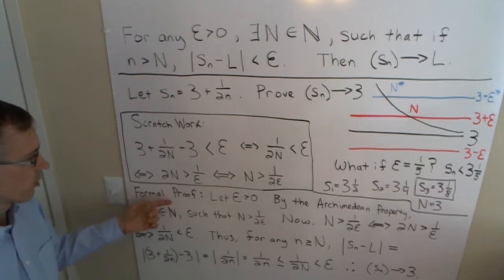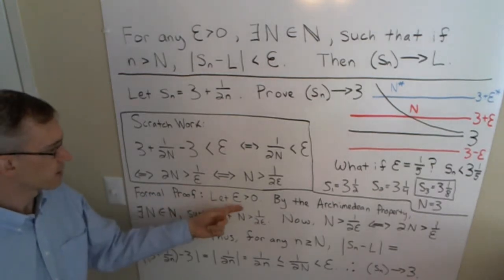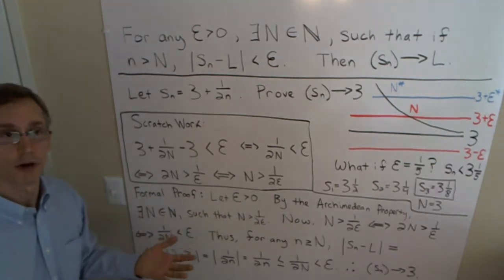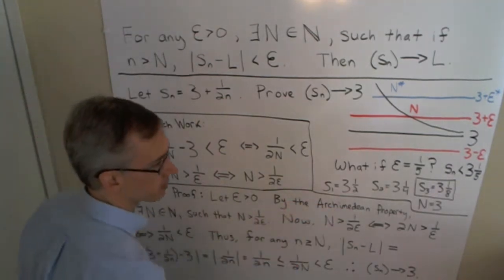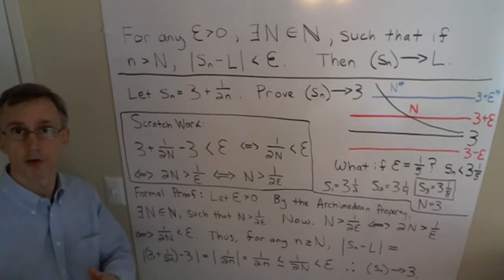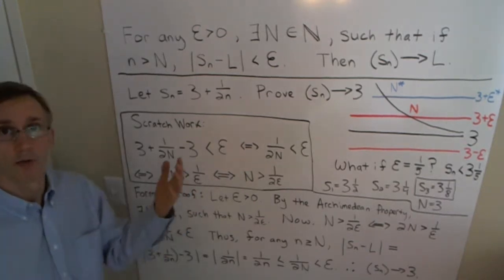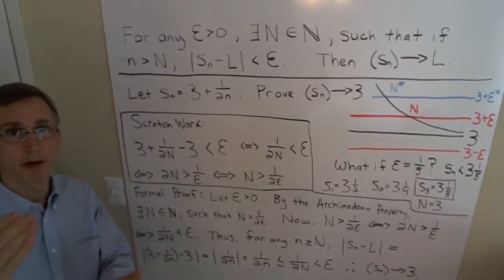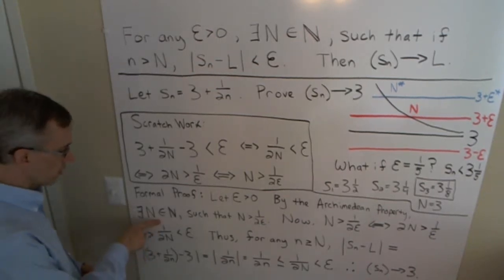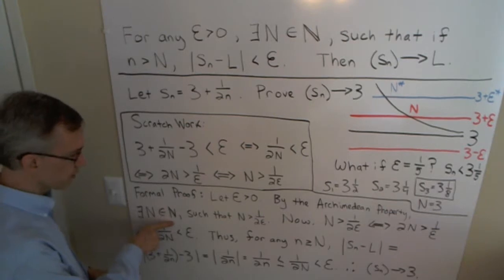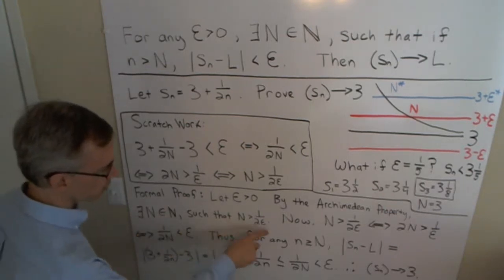To set this up as a formal proof, we'll start by declaring epsilon to be some arbitrary positive number. Then we use the Archimedean property, which states that the natural numbers are unbounded. So for any real number, we can pick a natural number bigger than it. So we know there exists some natural number N such that N is greater than 1 over 2 epsilon.